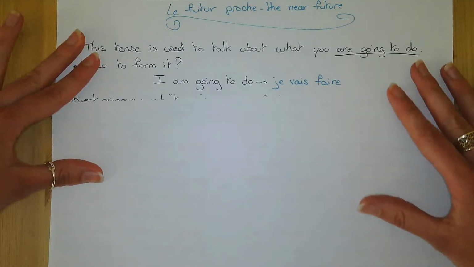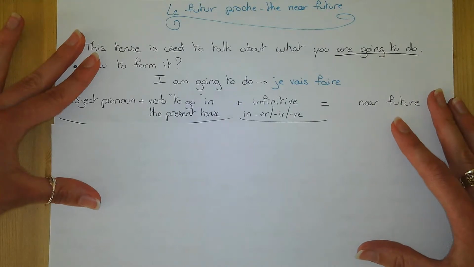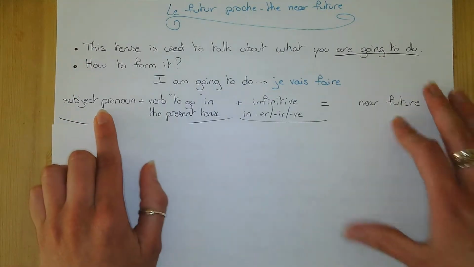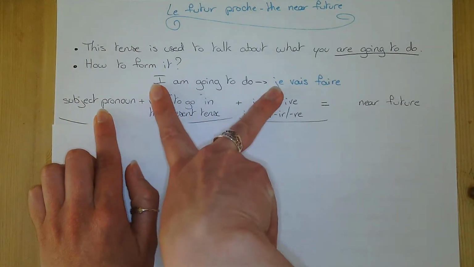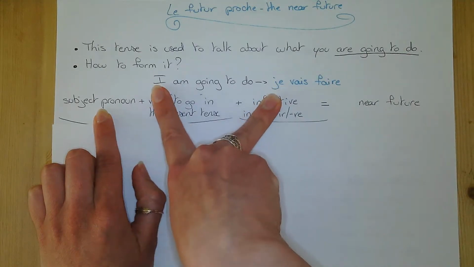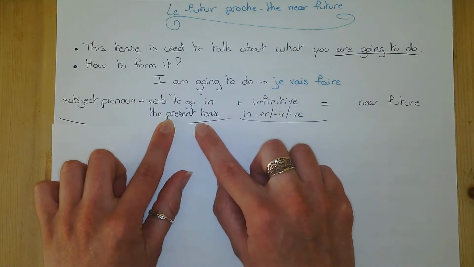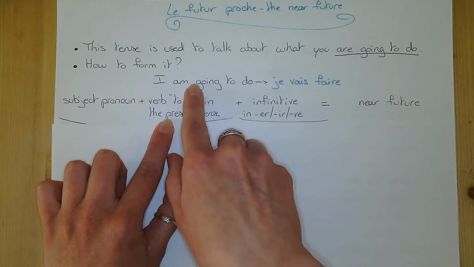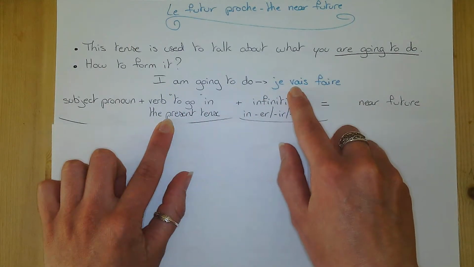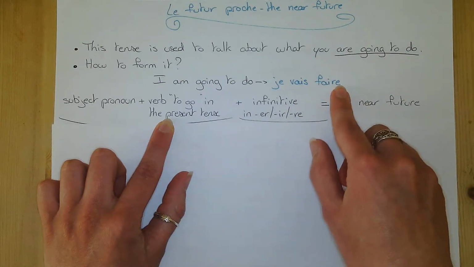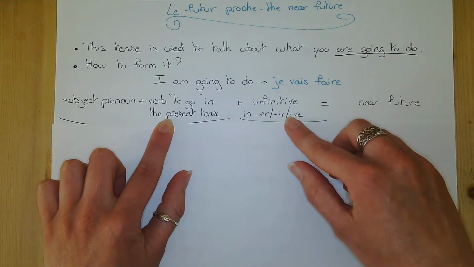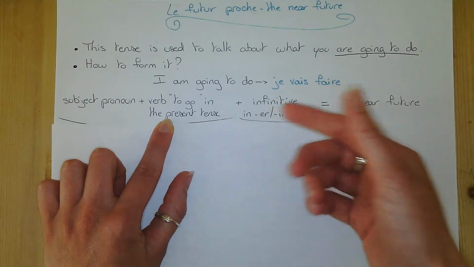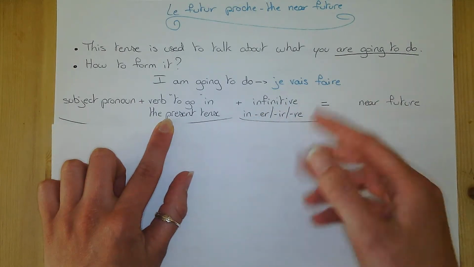So if I summarize that in a rule, you've got your subject pronoun in both languages, I equals je. You've got the verb to go in the present tense in both languages, here I'm going and here vais, and you've got the verb faire, which is an infinitive in re, but you could have an infinitive in er or ir.